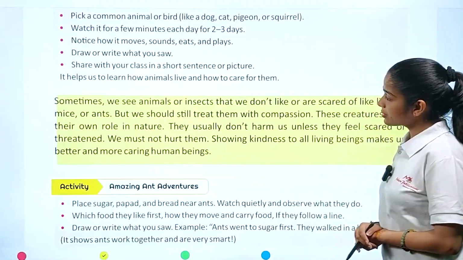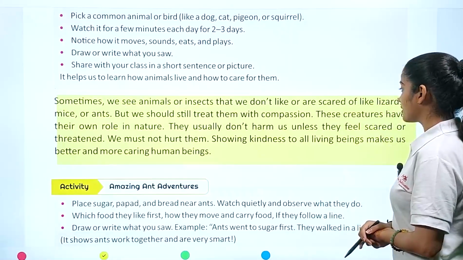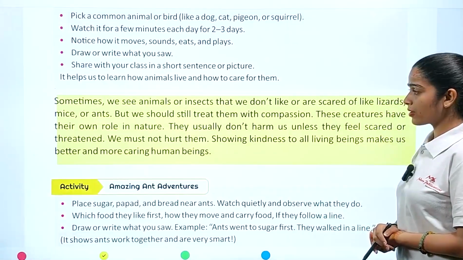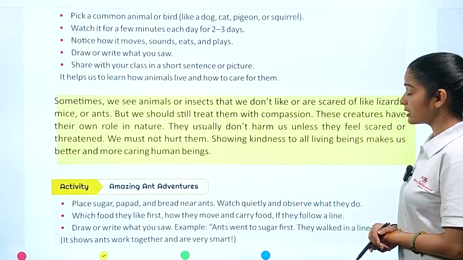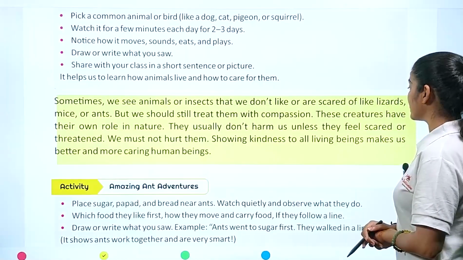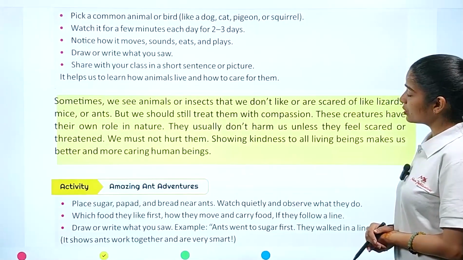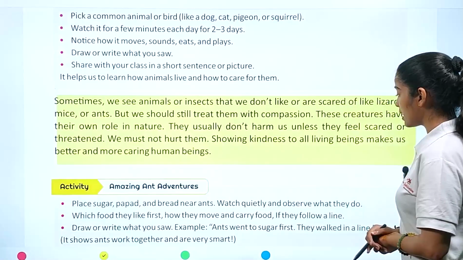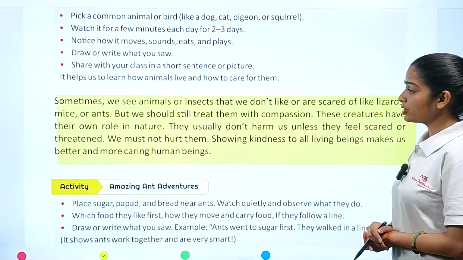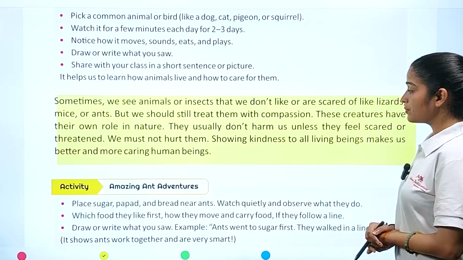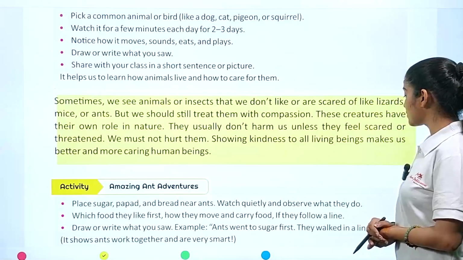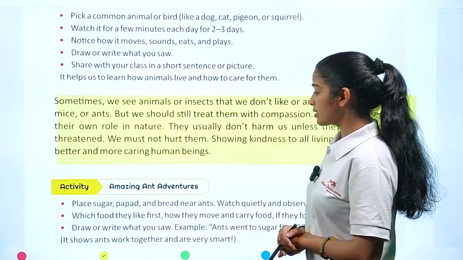Sometimes we see animals or insects that we don't like or are scared of, like lizards, mice, or ants, but we should still treat them with compassion. These creatures have their own role in nature. They usually don't harm us unless they feel scared or threatened. We must not hurt them. Showing kindness to all living beings makes us better and more caring human beings.